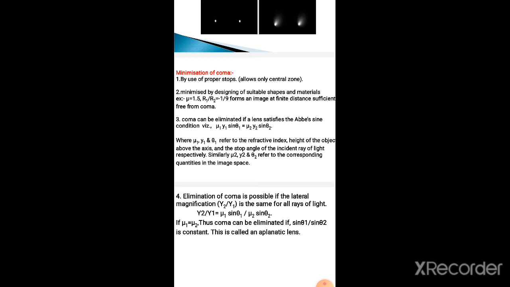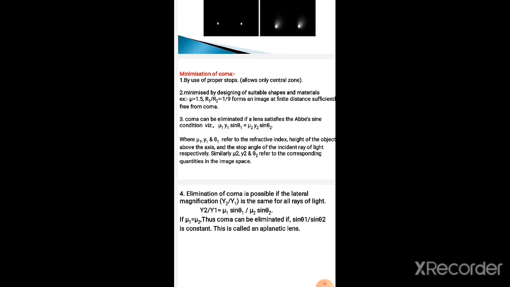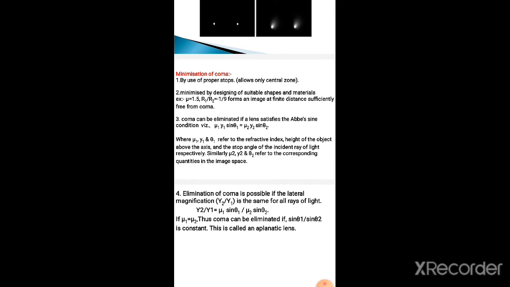Second, it is minimized by designing a suitable shape of the lens. If the material has refractive index 1.5 and the ratio of radii of curvature R1 by R2 is -1/9, it forms an image at a finite distance free from coma. ఇలా మ్యూ అనే రిఫ్రాక్టివ్ ఇండెక్స్ 1.5 ఉండి R1/R2 -1/9 ఉన్నట్లయితే కామాని ఎలిమినేట్ చేయొచ్చు.